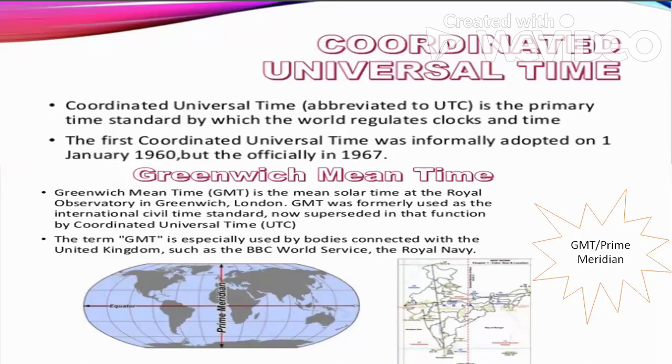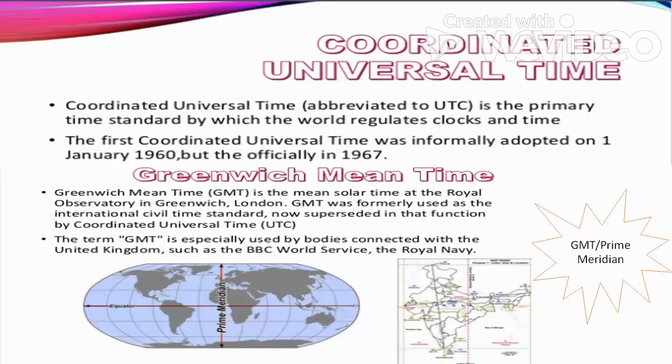But later on, in 1960, it was decided that instead of Greenwich Mean Time, the terminology would be changed, and the terminology that was used is called UTC, the Coordinated Universal Time. So after 1960, we don't use the term Greenwich Mean Time, we use UTC, because I have already said that the time of a particular region is decided according to the time of the prime meridian, or according to the time of Greenwich.